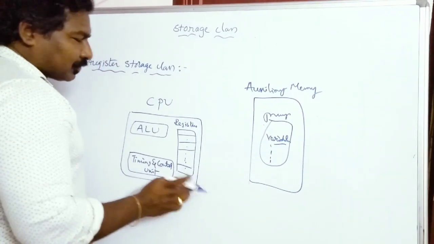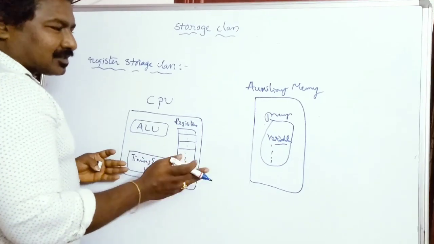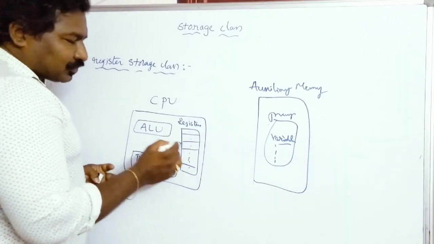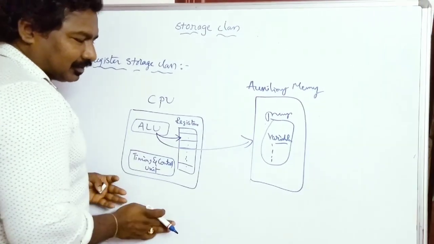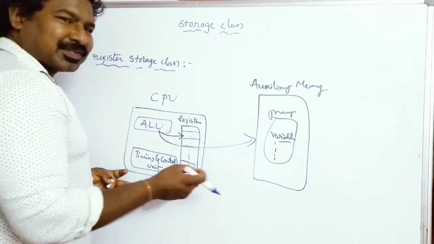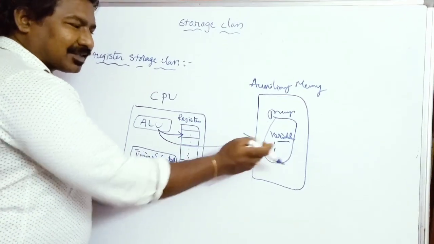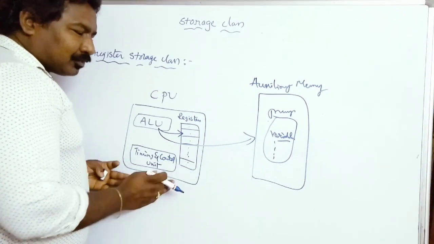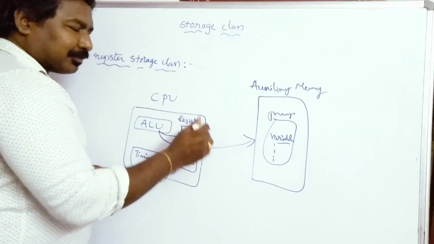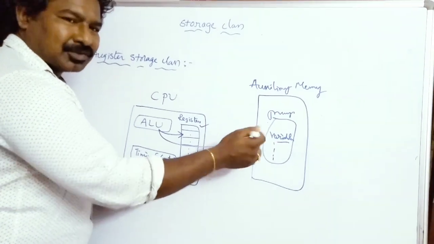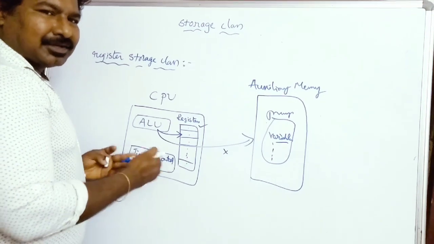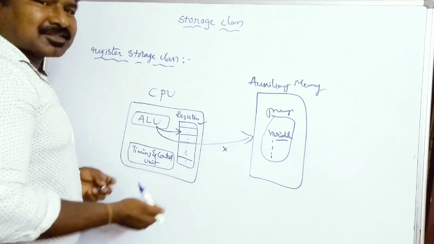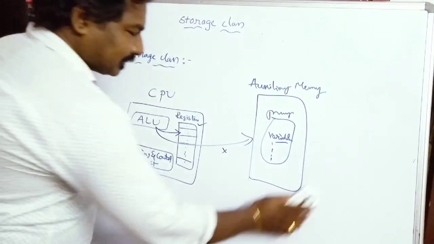For the CPU, it is easy to access the variable from here than the variable from there. So if I want to reduce the amount of time taken to access my values, I prefer to declare my variable as a register type, because it takes a lot of time to go there and get the values of the variables. In that case, I'll use the register storage class. Okay friends.